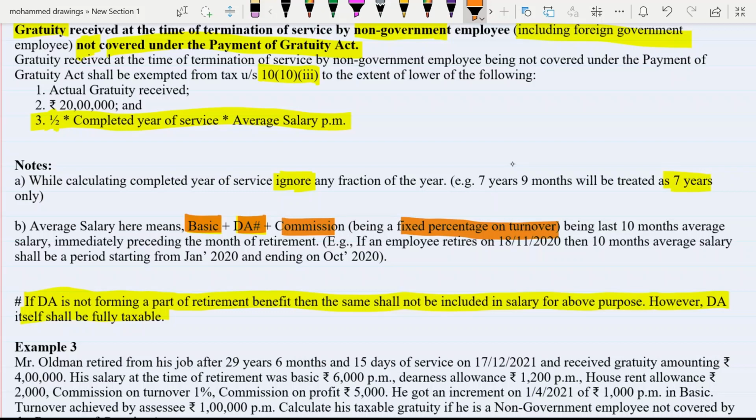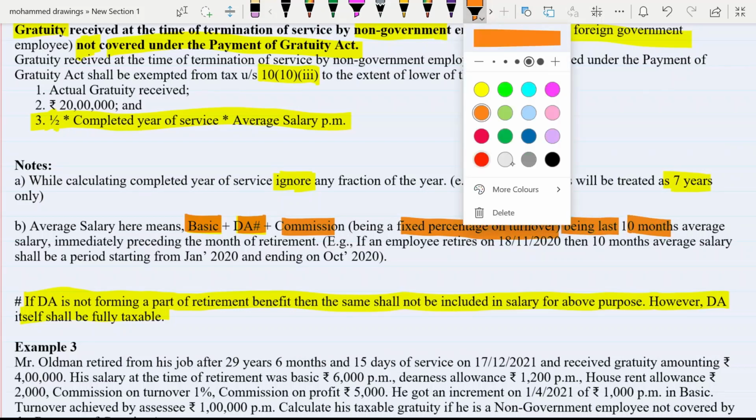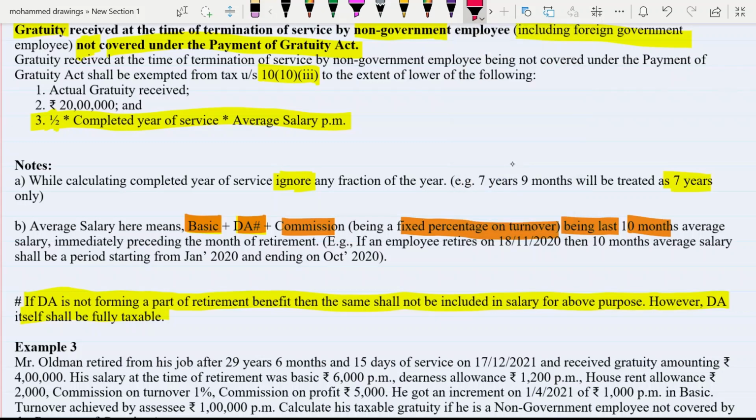Average salary means last 10 months salary. So now you have to find out the last 10 months average salary, immediately preceding the month of retirement. For example, if an employee retires on 18th of November 2020, then forget November, and the 10 months average salary shall be for the period starting from January 2020 to October 2020.